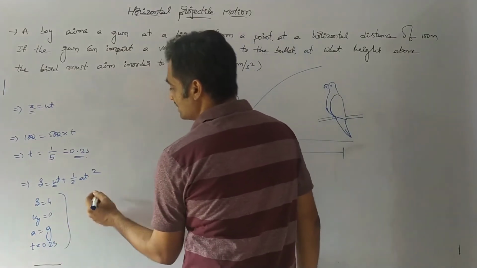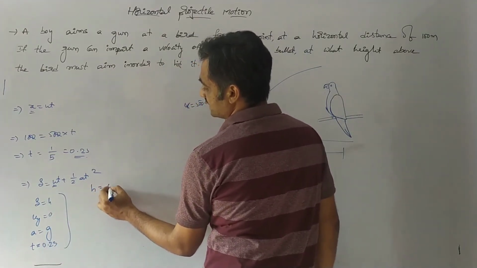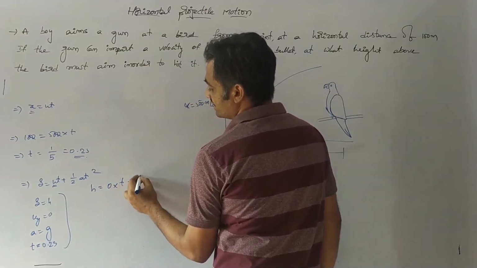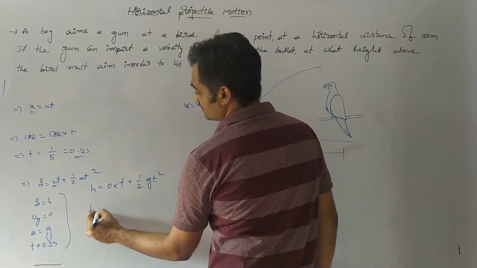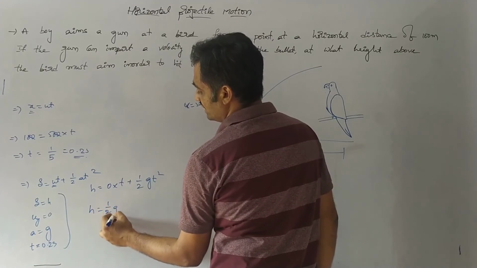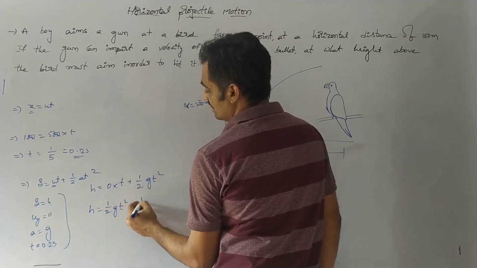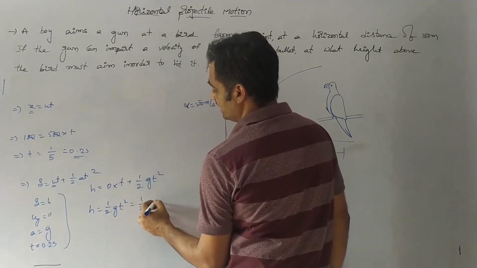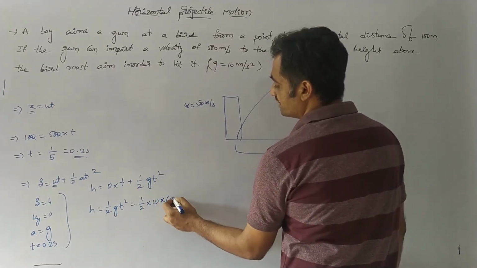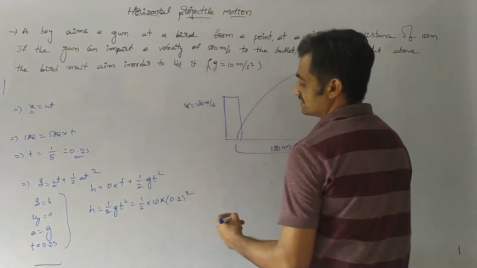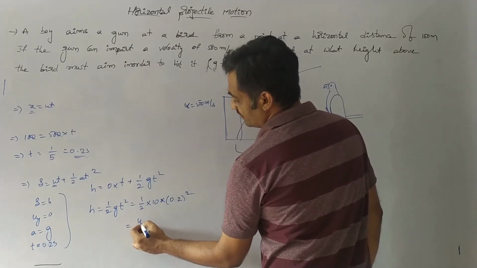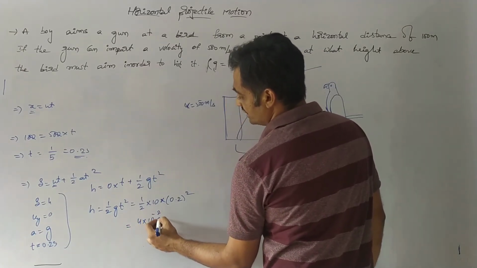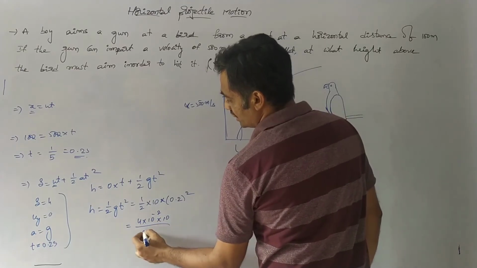So if I substitute all these values, we have h equals 0 into t plus half into g into t square. So from this equation we have h equals half gt square. So half into g is 10, into the time taken by the bullet to hit the parrot, 0.2, whole square. So we can write it as 4 into 10 to the power of minus 2 into 10 by 2.